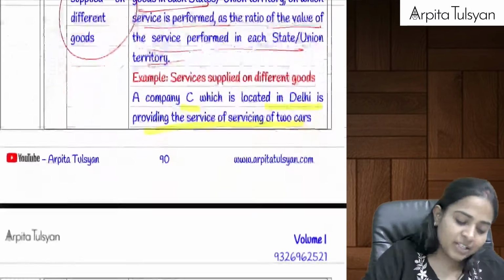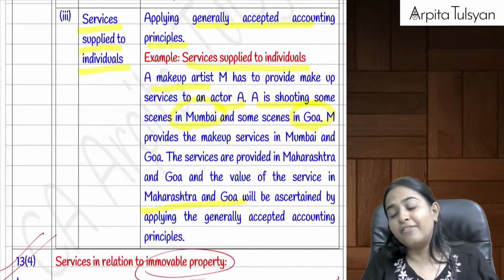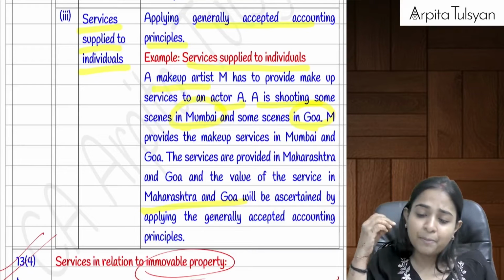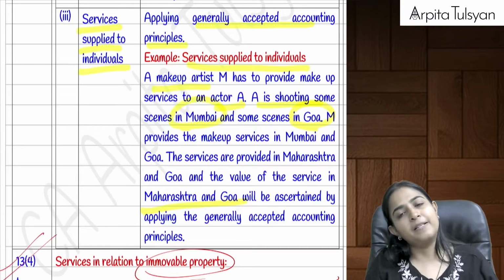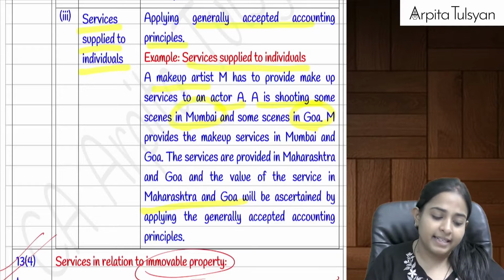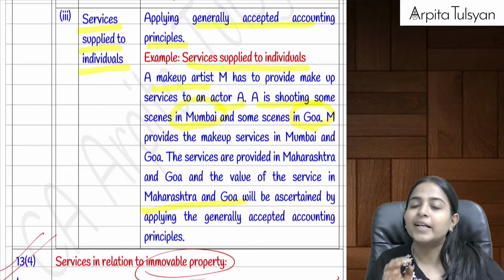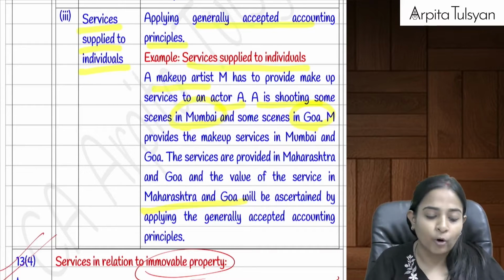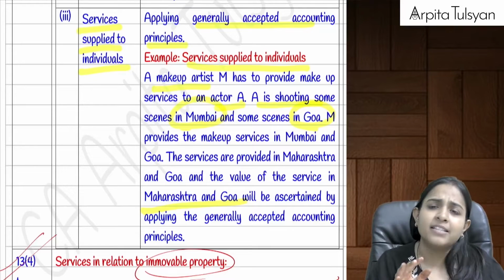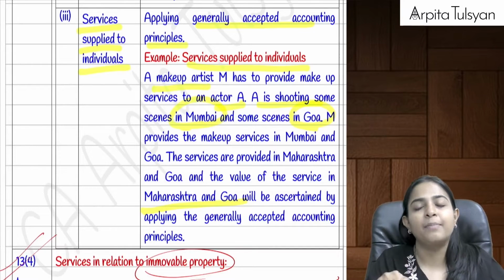Okay, and last one, if the services have been given to an individual. Okay, if the services are given to an individual in multiple states, then they are telling that simply use the generally accepted accounting principles. Okay, are you able to understand this, everyone? Yes, many examples are given in your book. Okay, this is super quick revision, so we cannot consider the examples here. Then too, I'm trying to give one or two, but if there is any confusion in any particular part, just immediately, you can, anyway you're watching a video, just pause it, refer to the example given below that particular provision